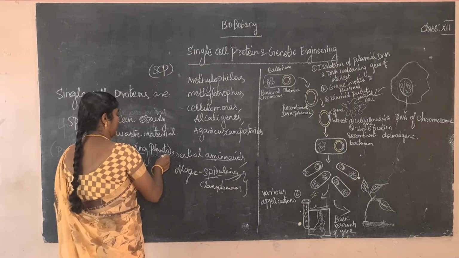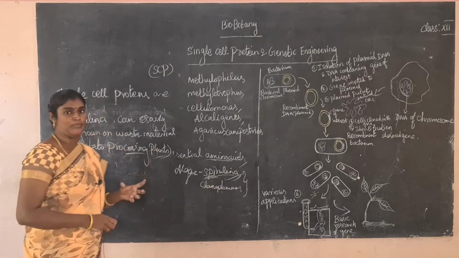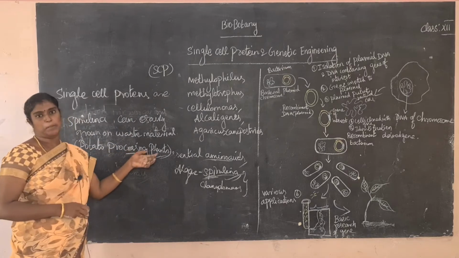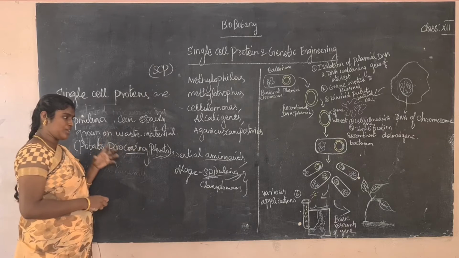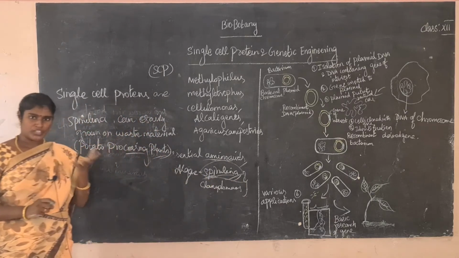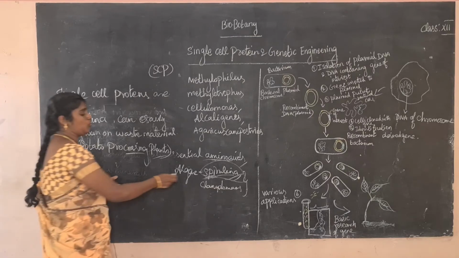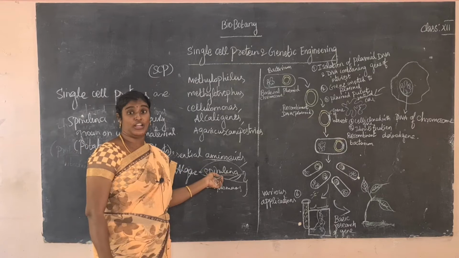These are the substrate and growth medium for the spirulina. So what is growth medium? The potato processing plants waste material and molasses and starch also it's a main ingredient product of the spirulina. So அதோட base maker தான் இந்த spirulina வந்து உருவாக காரணமாகுது. ஓகேவா? So what are the ingredients and what are the